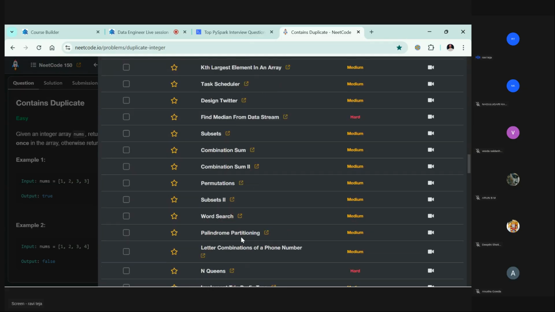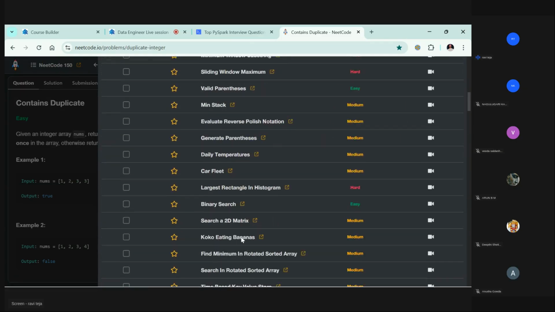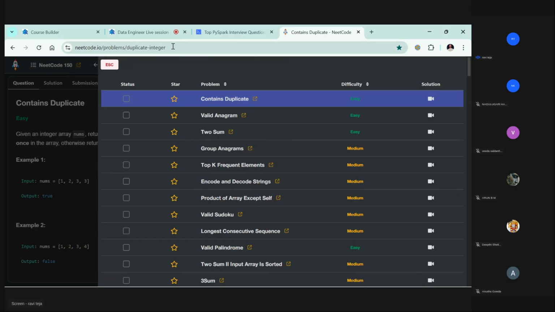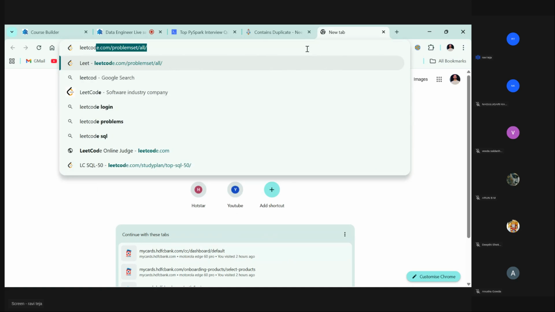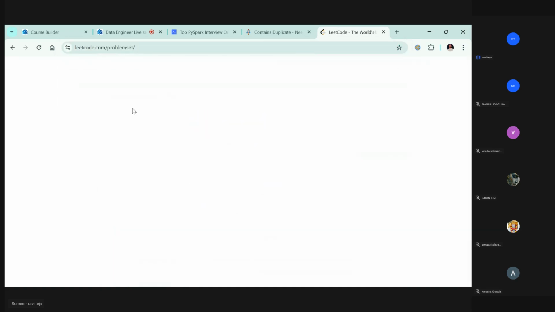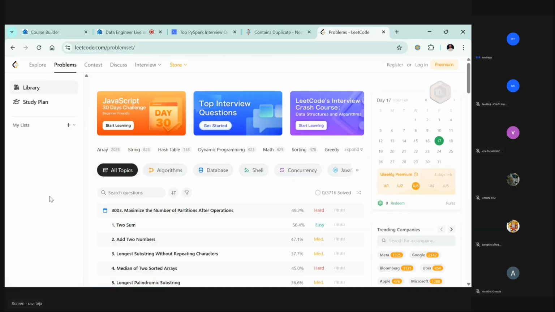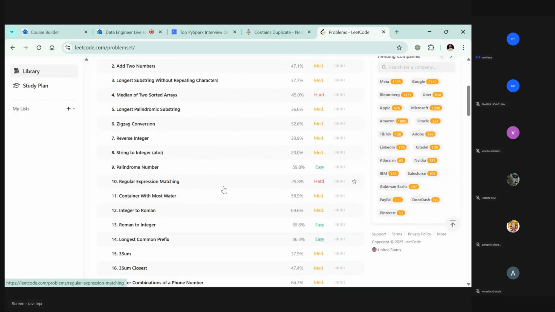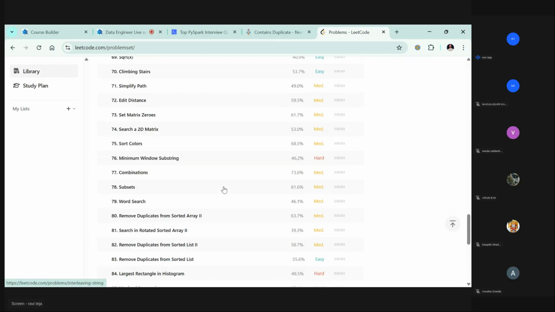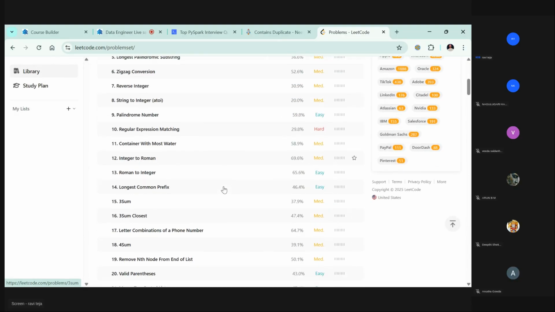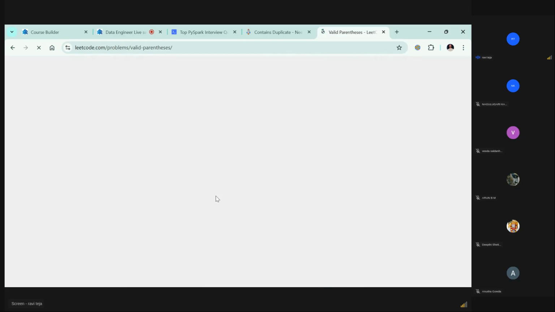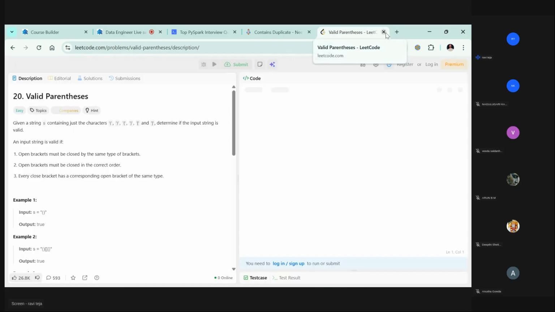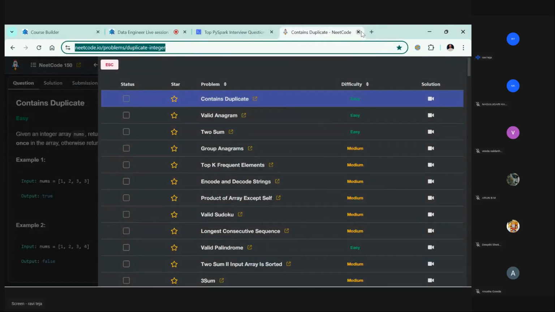If you have started practicing Python and are good with syntax, then come here and see these NeetCode problems. LeetCode is the most popular, but there you can solve only 50 problems or so, and after that you need premium. Here you can directly solve all these 100 problems, only medium problems. Data structures-wise, you do not need DSA, just basic to medium Python: list, dictionary, tuple, set. These are the main things we are going to use. If you are good with that, you'll be good.